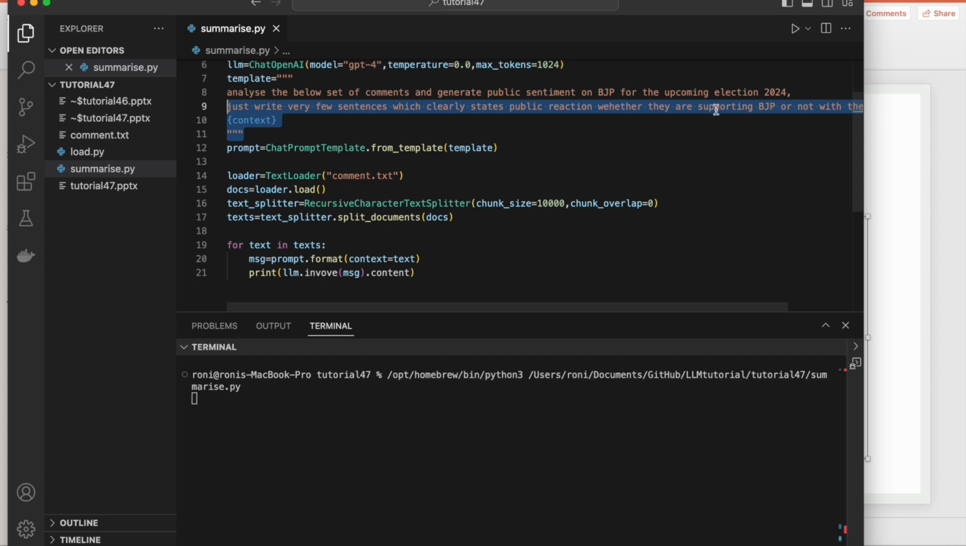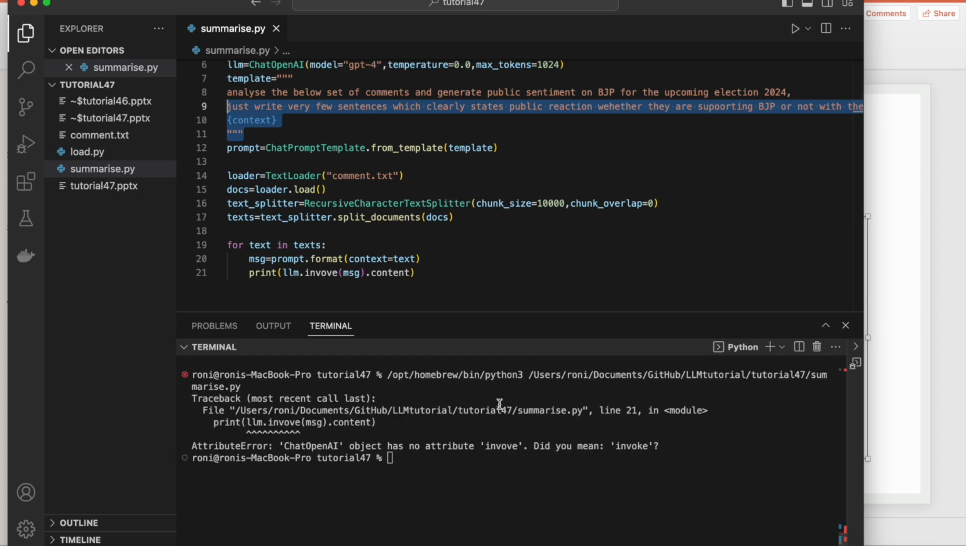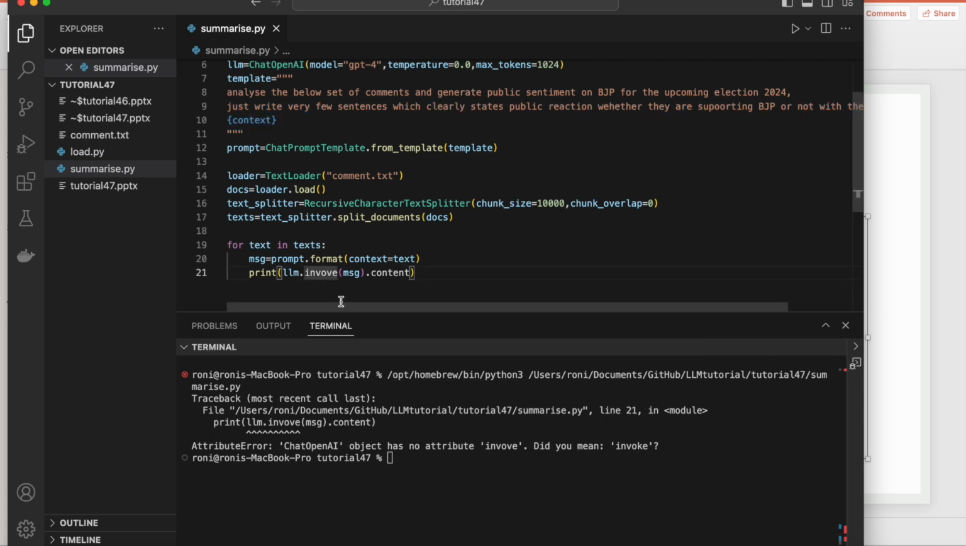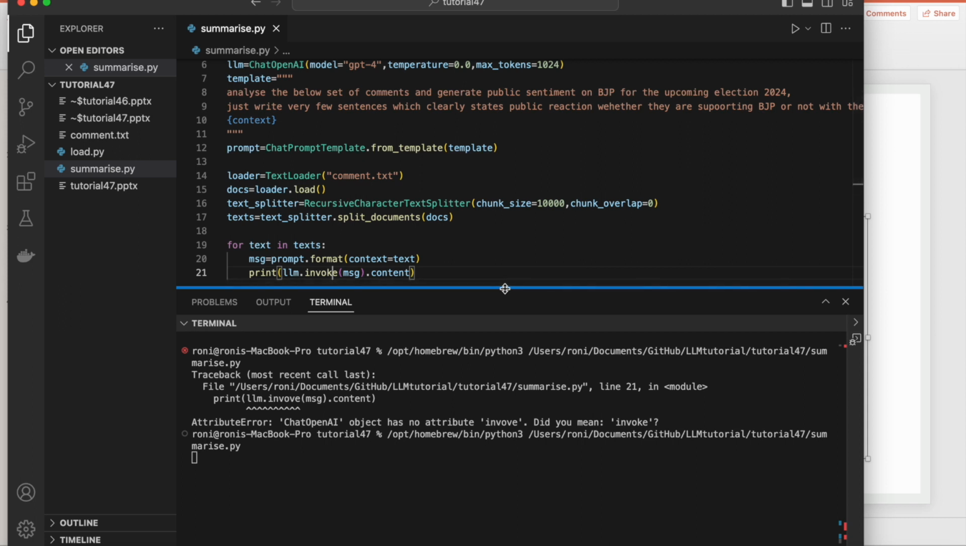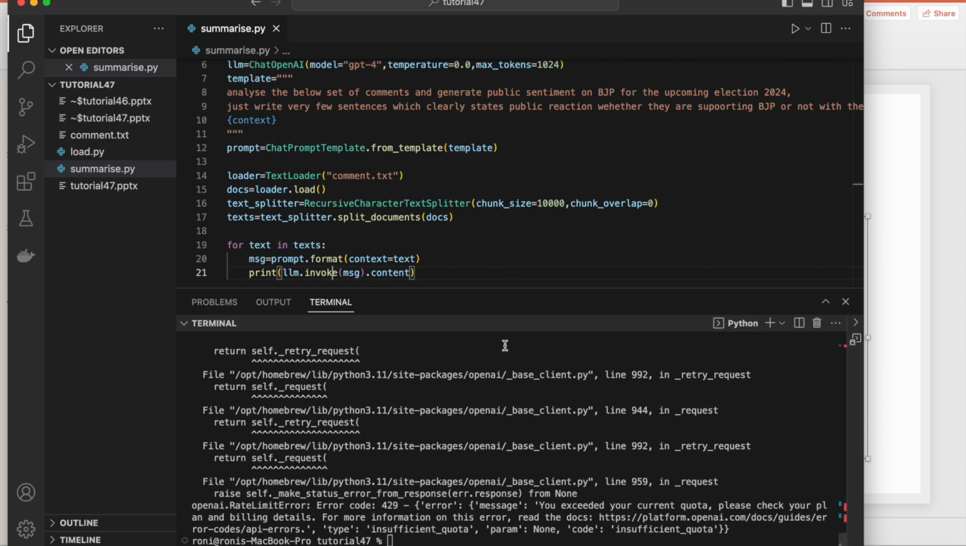Okay, it started. So it is saying ChatOpenAI has nothing called invoke, so it should be invoked differently. Okay, so let's do it. It's running, so let's wait. Again it is giving some error, saying insufficient quota: you exceeded your current quota, please check your billing details. I don't know what is happening, so maybe I need to increase my quota and come back. Obviously I'm using a paid service, so don't worry, I'll come back in 2 minutes.